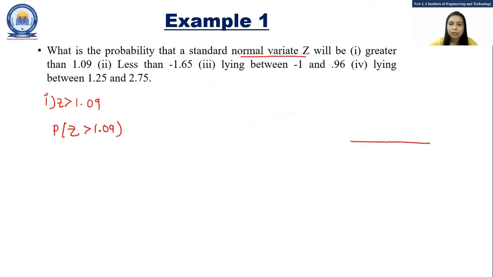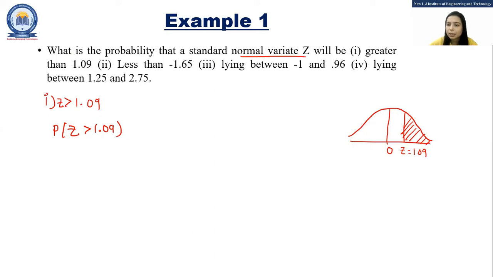As we have discussed, this is your standard normal curve centered around the mean 0, and z is equal to 1.09 somewhere, and we want to find the probability that z is greater than 1.09. We want to find this highlighted area.